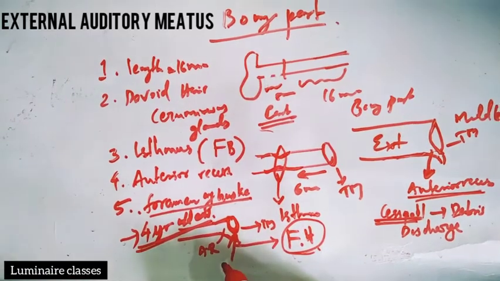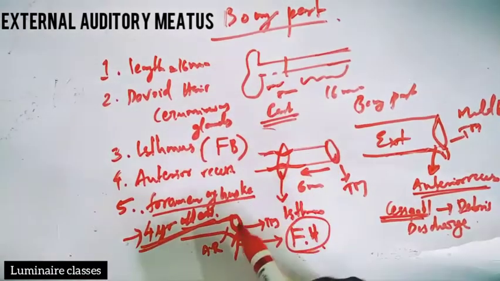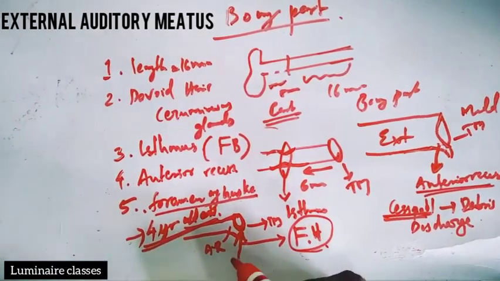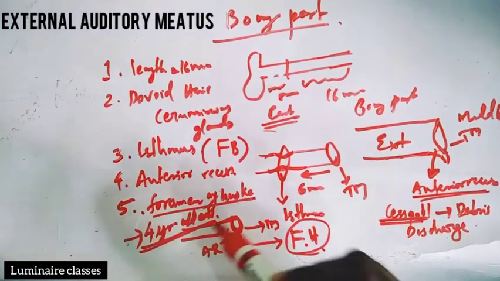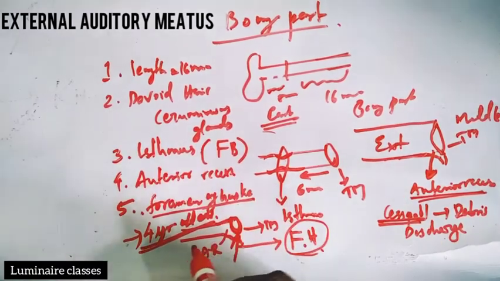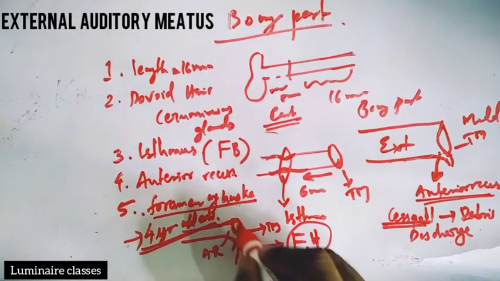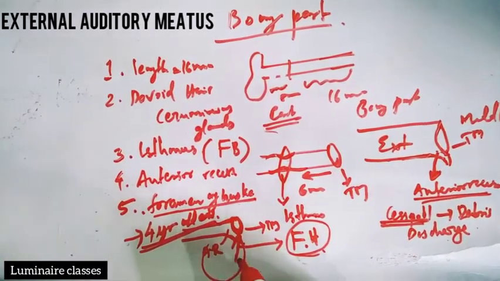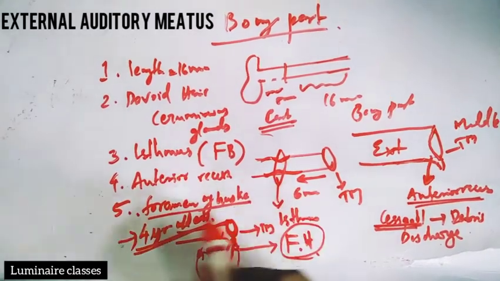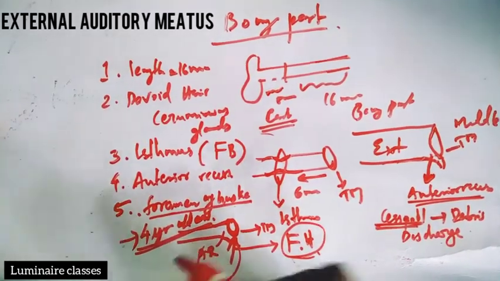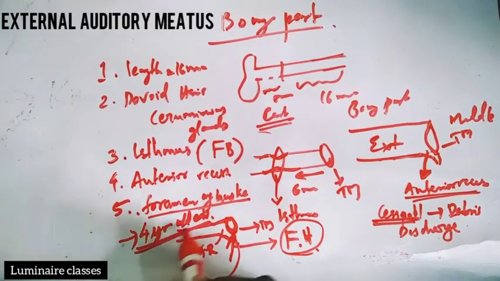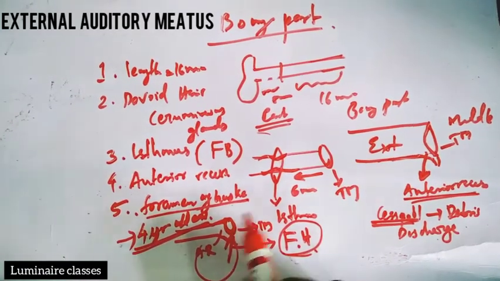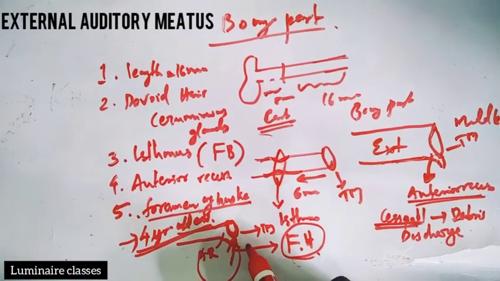Clinical importance is the same as that of the fissures of Santorini. Parotid infections enter the external auditory canal, and vice versa, infections of the external auditory canal enter the parotid through the deficiency in the bony part, the foramen of Huschke. It is present up to 4 years of age in children. Beyond that, it closes.